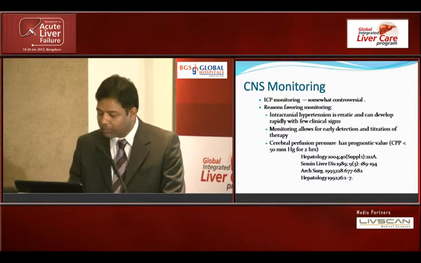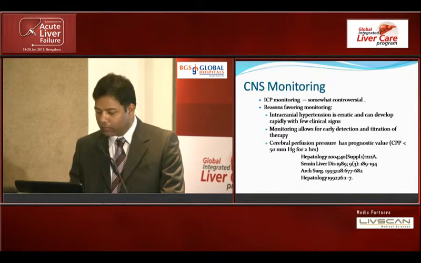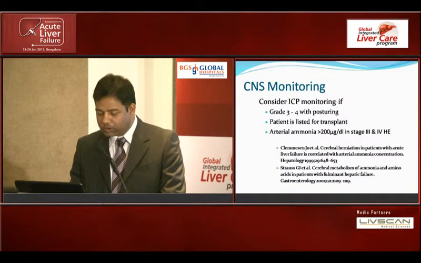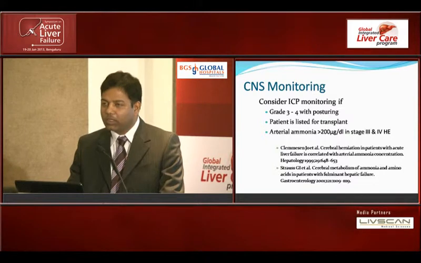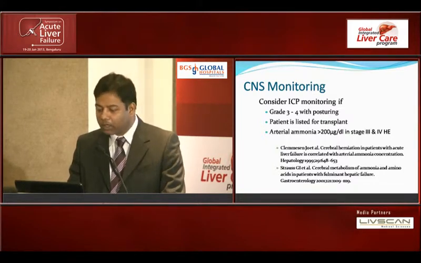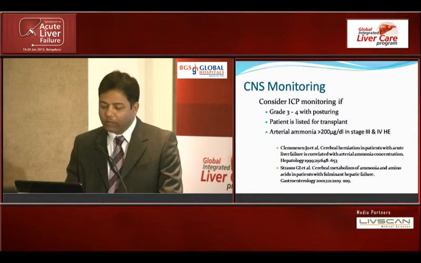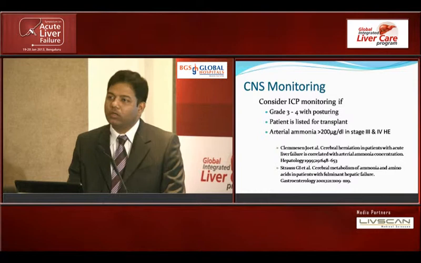If ICP is high and perfusion pressure is low, these patients probably become poor candidates for transplantation. So we should consider ICP monitoring if the patient has grade 3 to 4 encephalopathy and is showing posturing, if the patient is listed for transplant, and if the arterial ammonia is high, based on certain studies.